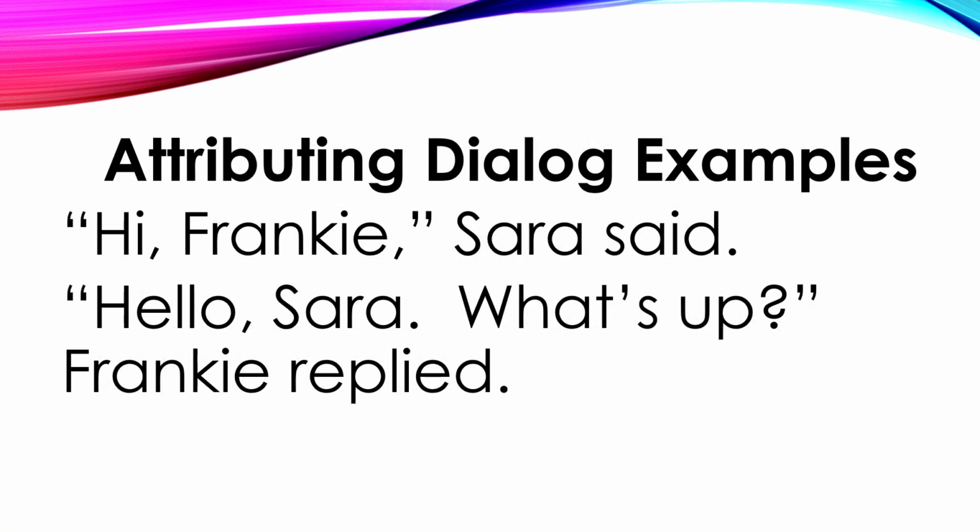So here we go back to our example again. "Hi, Frankie," Sarah said. Because that would end in a period, we're replacing the period after Frankie with a comma. So, "Hi, Frankie," end double quote, Sarah said. "Hello, Sarah." "What's up?" Now notice this ends with a question mark, and we're attributing the dialogue to Frankie. But because it ends with a question mark, we don't replace that question mark with a comma. We just leave it there, and Frankie replied.